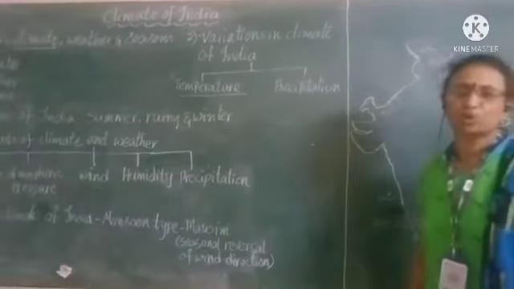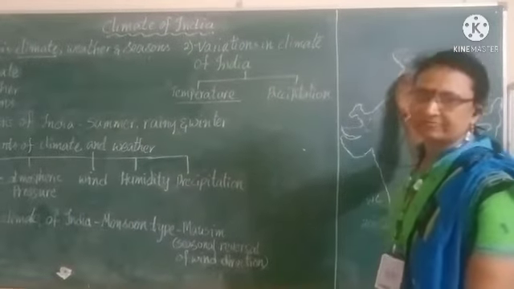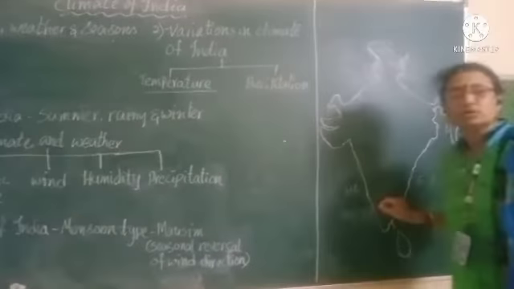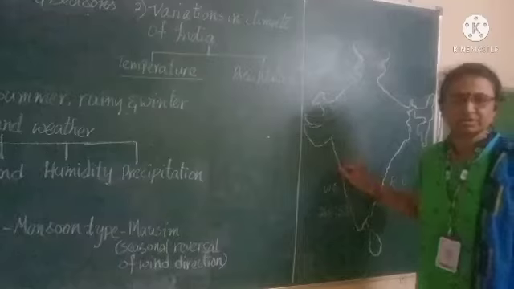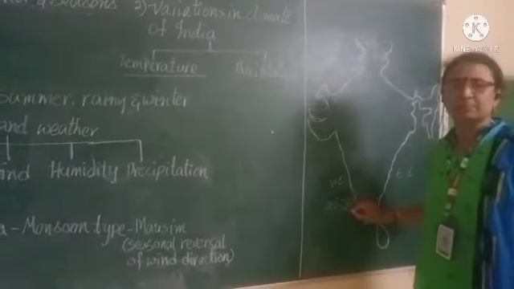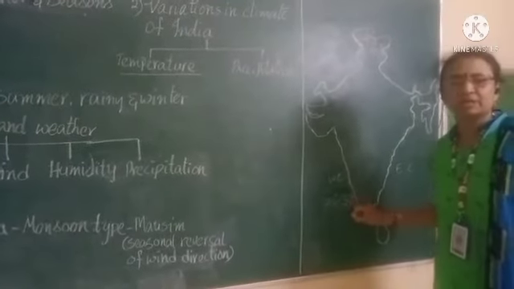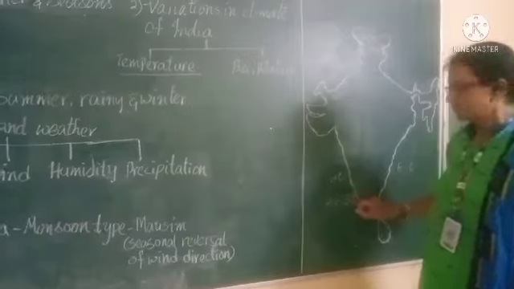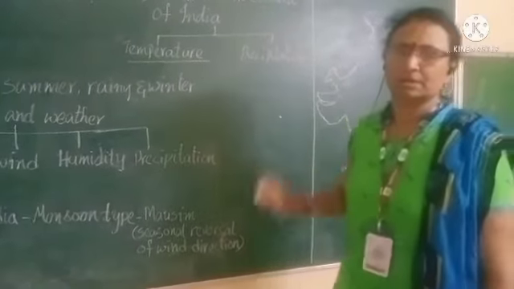Whereas in the coastal regions of India, whether the western or eastern coastal regions, the minimum temperature varies from 20 to 25 degrees Celsius in winter. These are the variations we can observe in the temperature in the country.